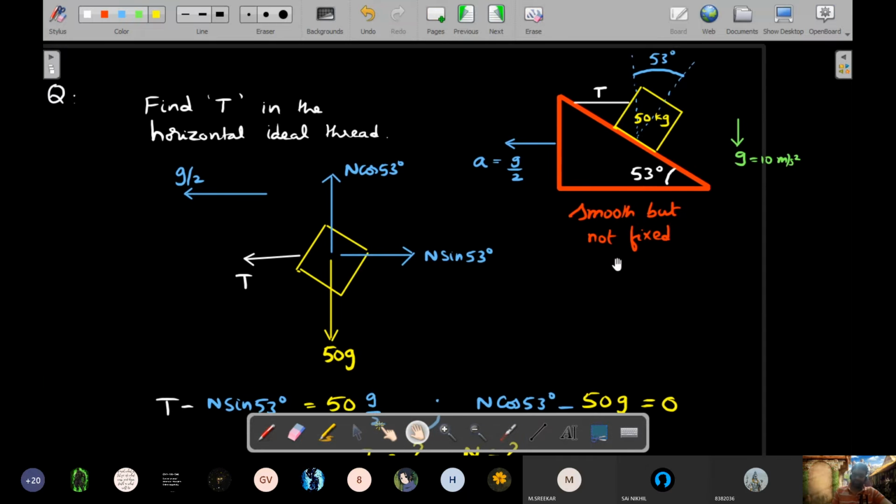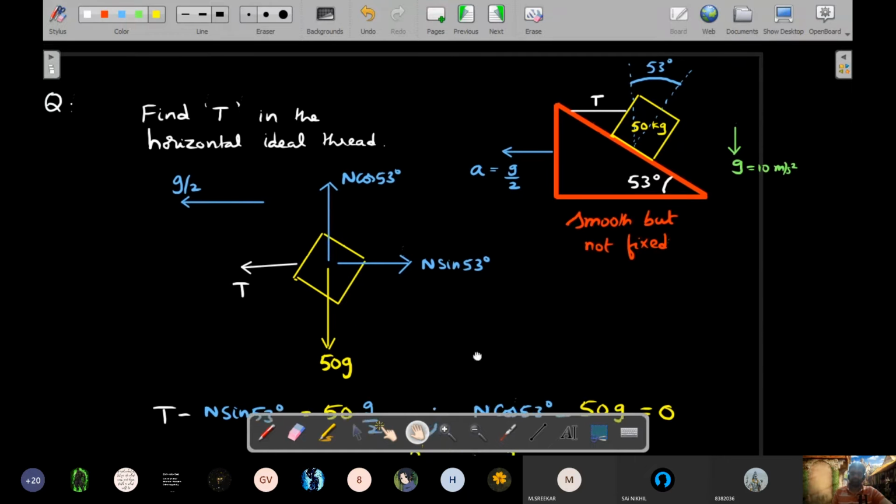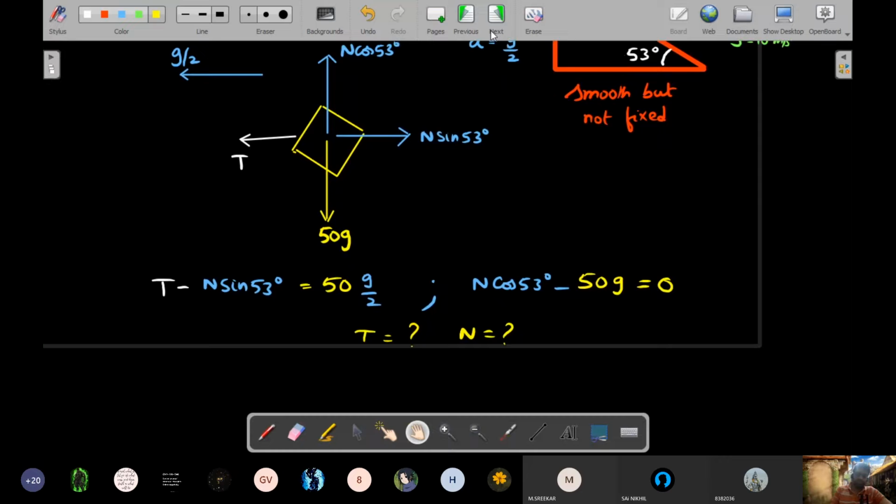Okay, right. So this was to give you an idea. Think before you resolve the components. That's the whole purpose of this question. You could have still gone ahead with mg sin theta and mg cos theta and solved it, but it would have become lengthier. Clear? Right. So let's move on.